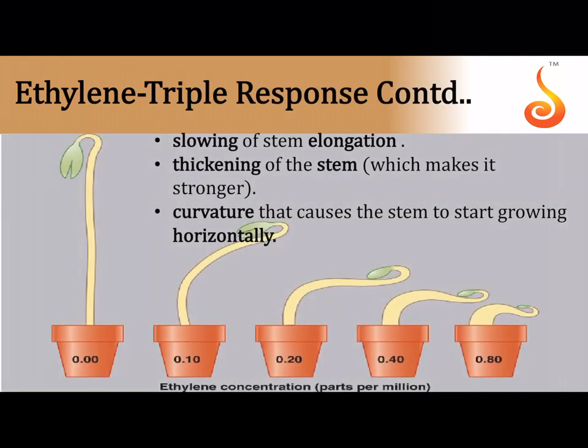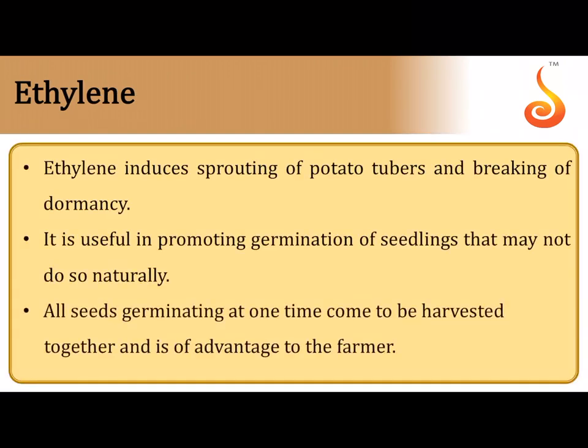Now you can see this picture, you will understand how the plant or the seedling which is growing upwards over here, as you start treating it with more and more ethylene, how it has formed a curve. The apical region of the stem becomes curved, hook like, and see how it is bending downwards and it starts growing horizontally. This is called the triple response, which is one of the very important features of ethylene.